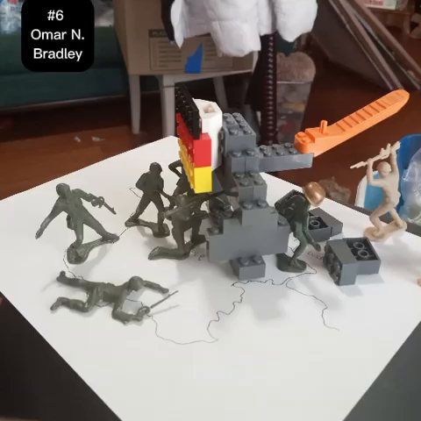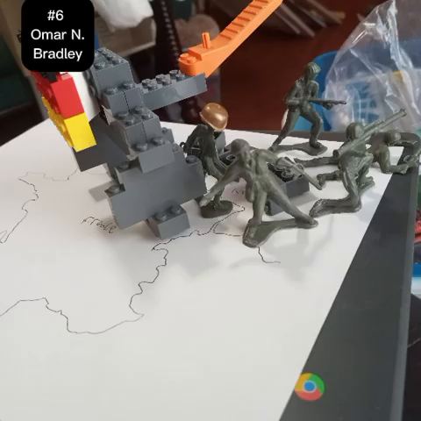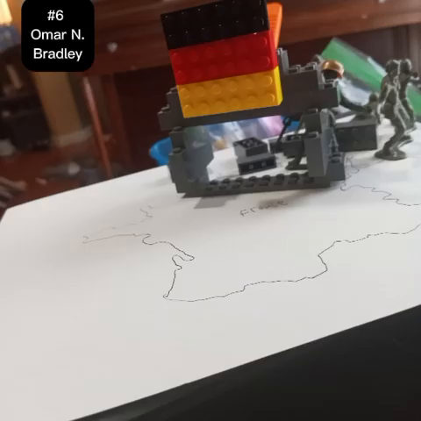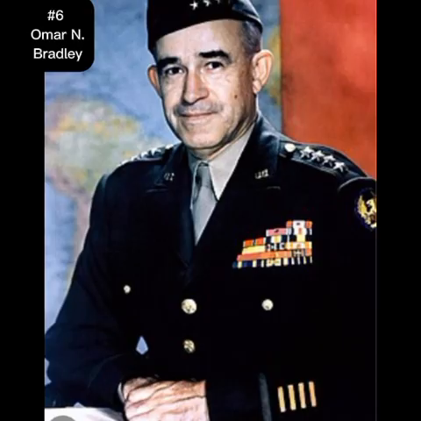Omar N. Bradley was a key general in World War II. He directed 1.3 million troops during the war. Some of his more notable missions were in D-Day, where he led the first group of troops on the beaches of Normandy, and the 12th Army Group he led through France and the final push into Germany after the Battle of the Bulge. Bradley's historical context is World War II. His significance to the history of the U.S. is that the victory over Germany-controlled France established a gateway into German territory.